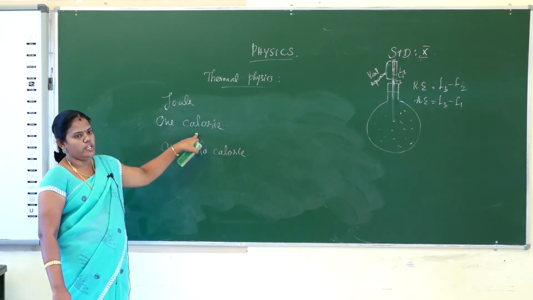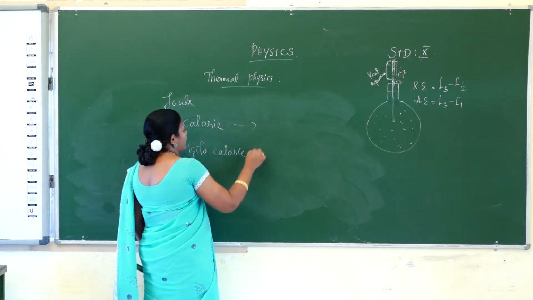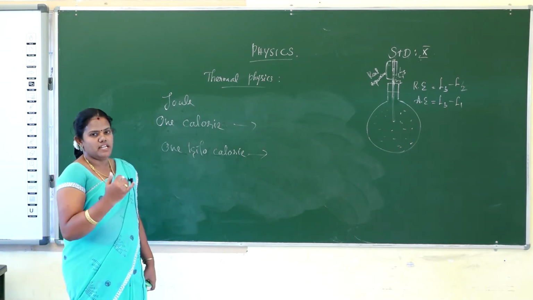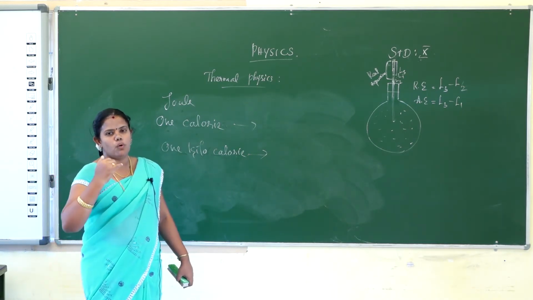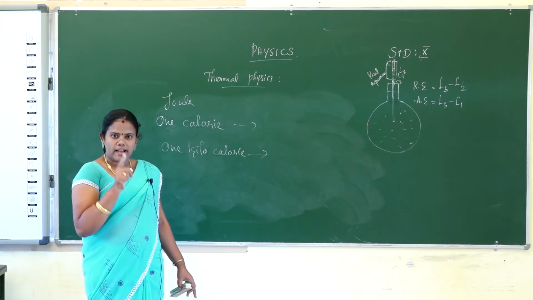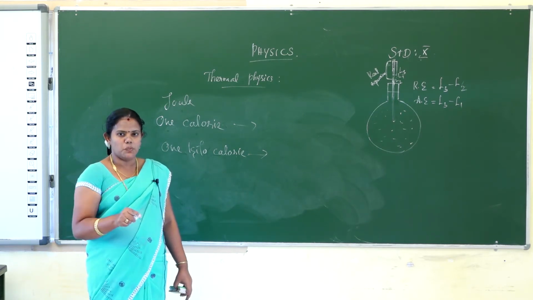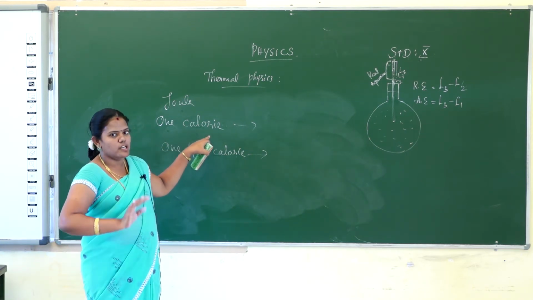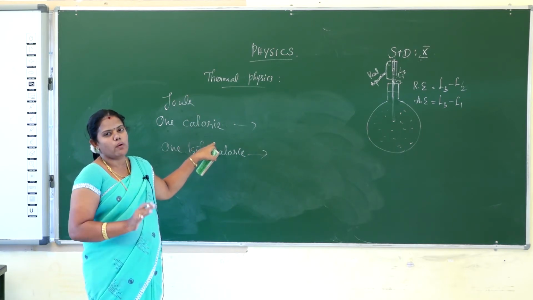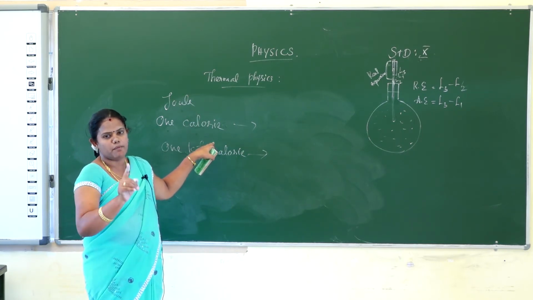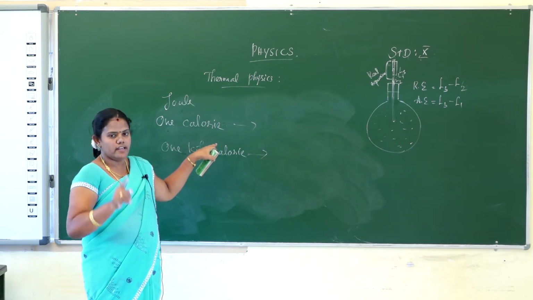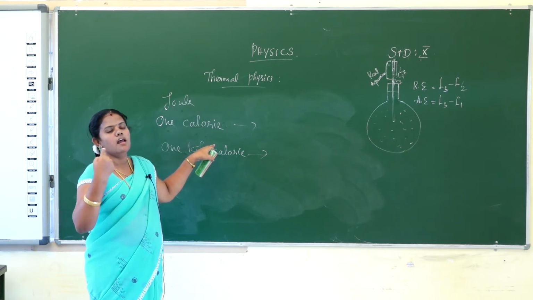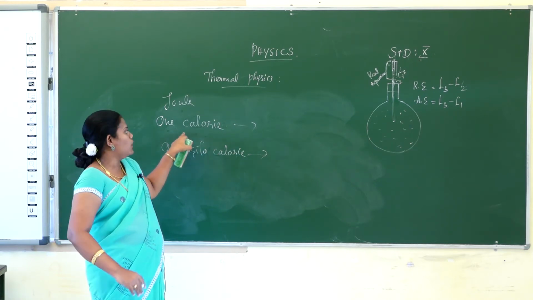But 1 calorie. How will you define 1 calorie? It is the heat required to raise the temperature of 1 gram of water through 1 degree Celsius. What is the meaning of that? Take 1 gram of water, and the amount of heat energy needed to raise its temperature by 1 degree Celsius is 1 calorie. So 1 calorie is nothing but the heat energy required to raise the temperature of 1 gram of water through 1 degree Celsius. Heat is applied to the 1 gram of water and the rise in temperature is 1 degree, that is called 1 calorie.